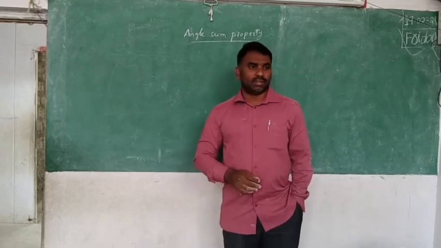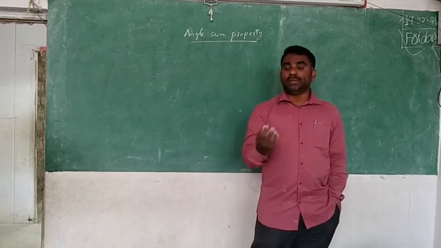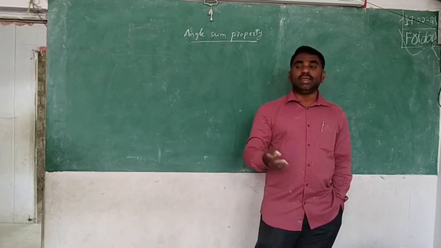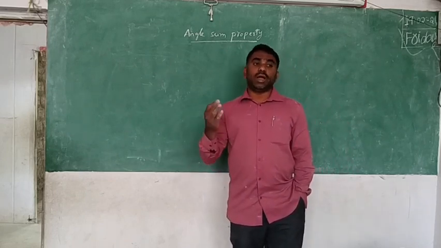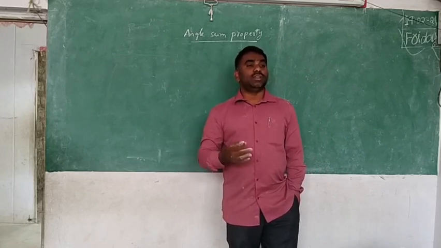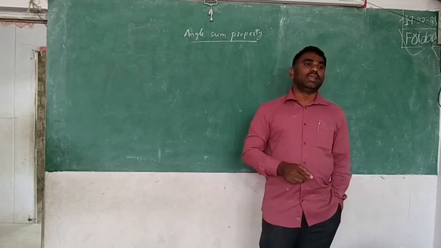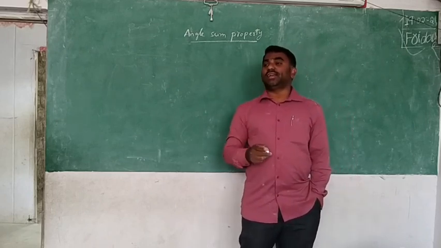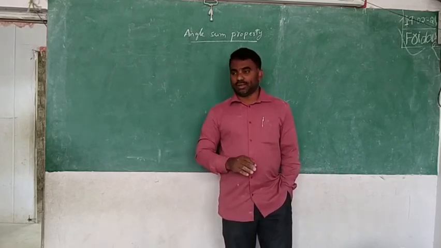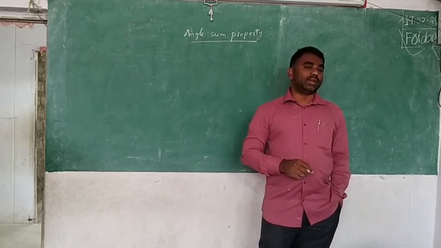This is the property. And after that, yesterday you learned about other inbuilt objects in the triangle: altitude and median. You learned how to draw the altitude and how to draw the median. You also found that when the altitudes intersect each other at one point, that is called the orthocenter, and all the medians also intersect at one point, that is called the centroid. These are all the things you have learned up to yesterday. Now we are going to learn about the angle sum property.